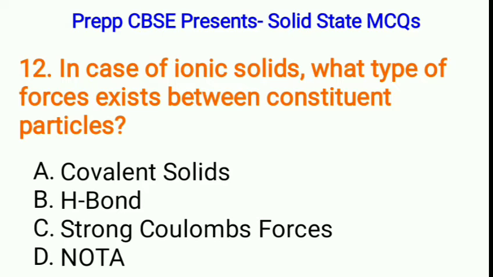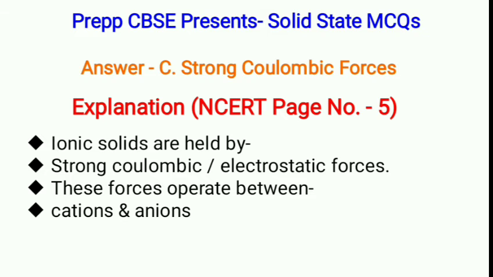Next, in case of ionic solids, what type of forces exist between constituent particles? A. Covalent bonds, B. Hydrogen bond, C. Strong Coulombic forces, or D. None of the above. So option C is the right answer. Strong Coulombic forces exist between ionic solids. These forces operate between cations and anions.